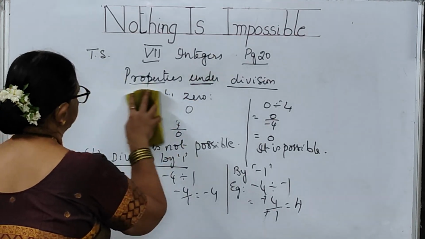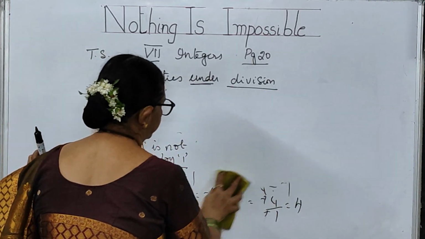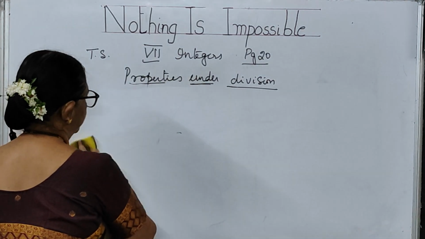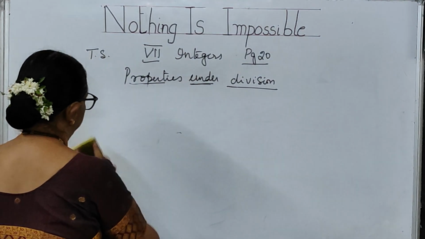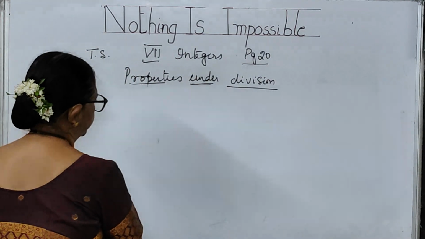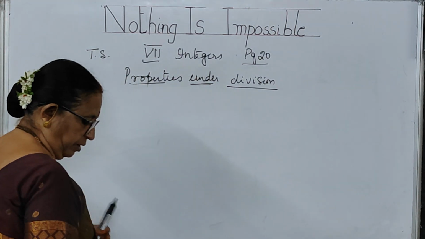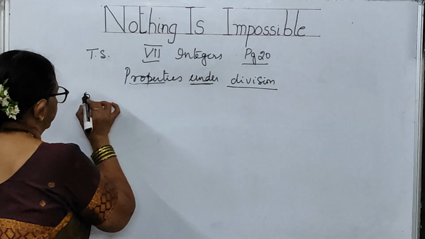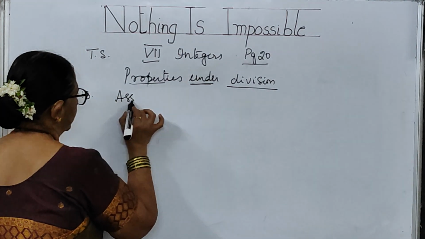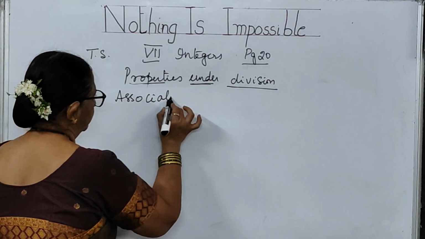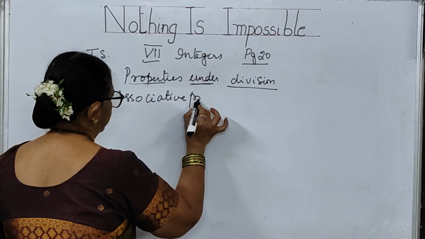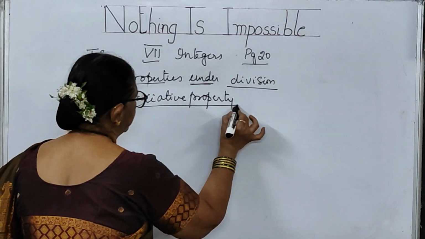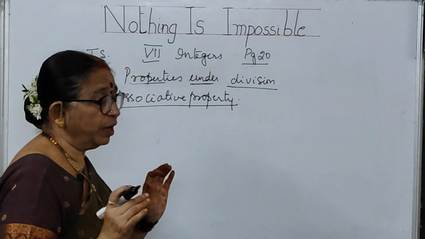Now, we will go to the next property, that is the associative property. This comes as the fifth property. So what does this property talk about, children? I told you earlier, association means grouping.